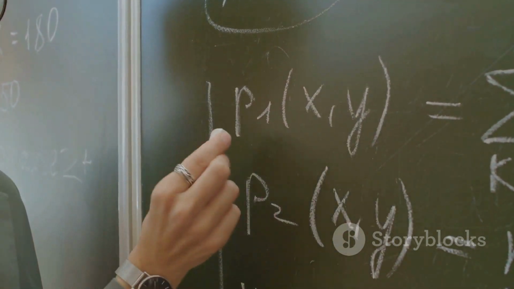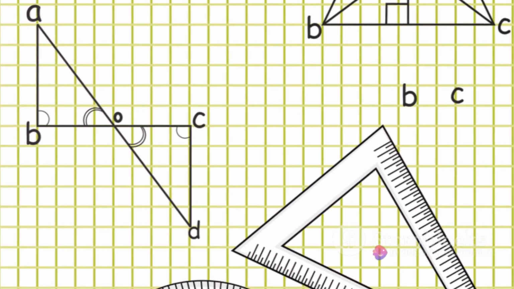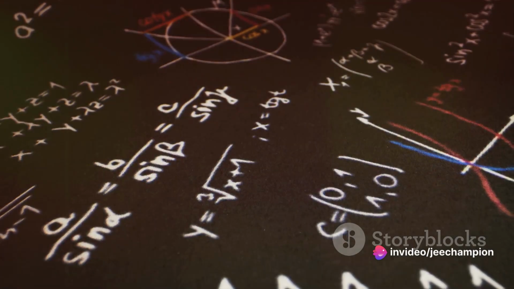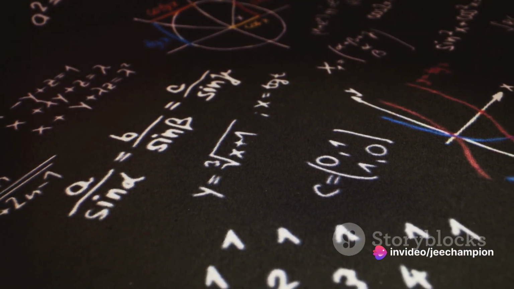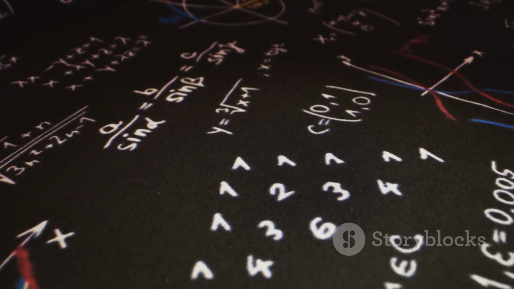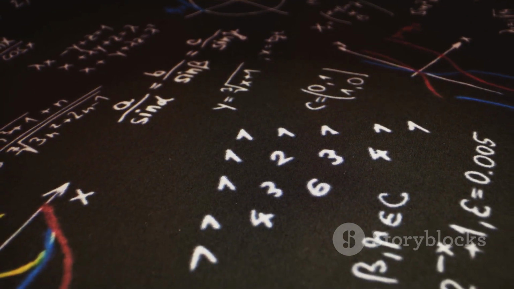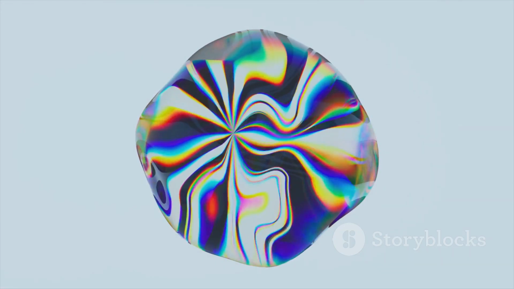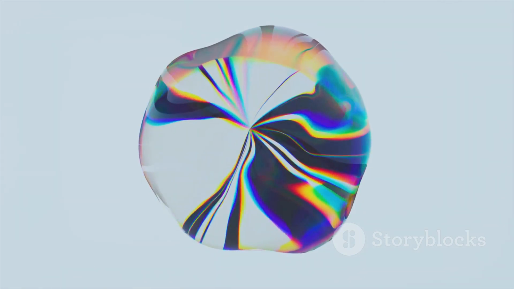Axial strain, denoted by ε_a, refers to the change in length along the axis of the force applied. Transverse strain, denoted by ε_t, on the other hand, refers to the change in dimensions perpendicular to the force. Now, when a material is subjected to a force, it deforms. It stretches or compresses along the force's direction, and simultaneously, it contracts or expands in the directions perpendicular to the force. This simultaneous deformation is what Poisson's ratio is all about.